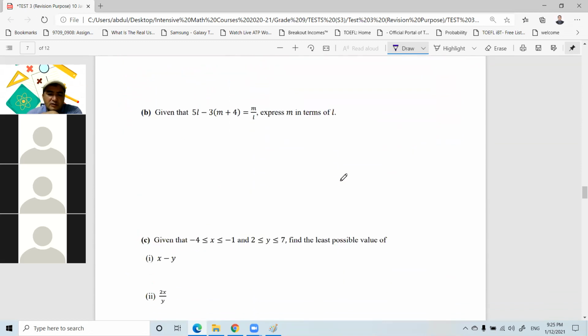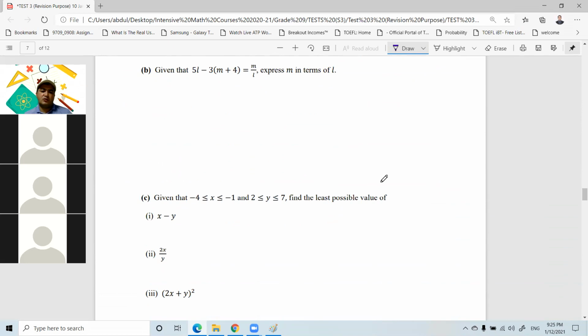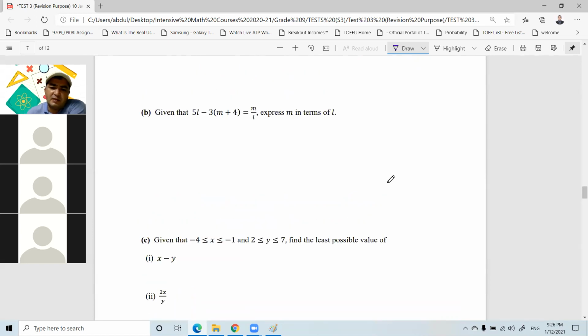This equation part, you are so good. And let me just do question B. Okay. So it's also easy, but sometimes students may not understand what you mean by express m in terms of L. Express m in terms of L means that we need to make m the subject of the equation. Making m the subject of the equation means that we have to isolate this m from other variables. What does it mean? That means that we have to leave m alone on the left-hand side of the equation and take all other stuff, all other variables or constants, to the other side.